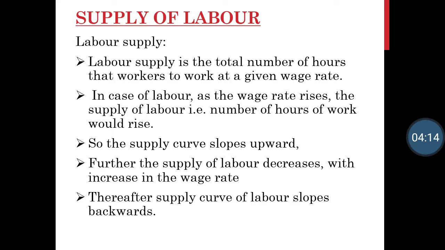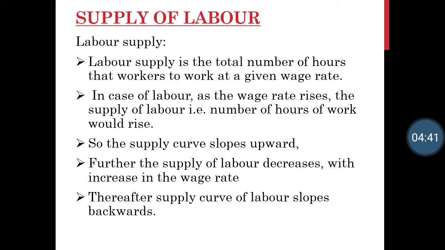So here, higher the price, higher is quantity supplied, so your supply curve moves upward. But then if wage rate still increases further, instead of increasing their hours of work, now hours of work decreases. And so your labor supply curve moves backwards.